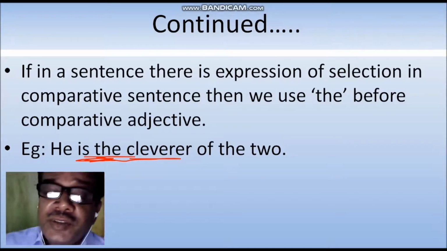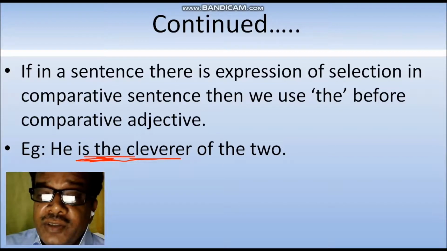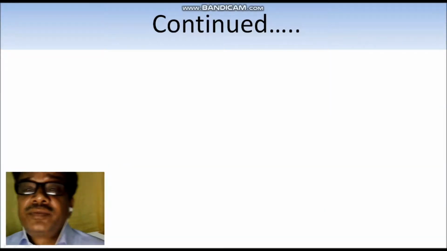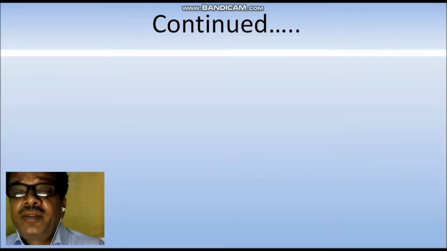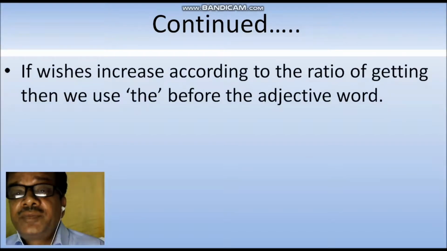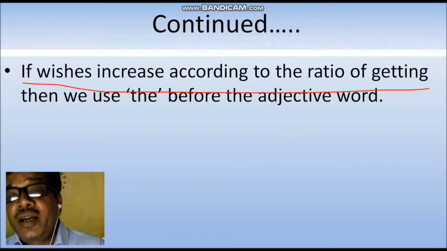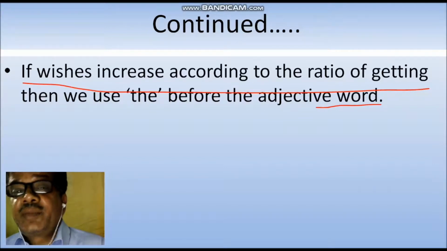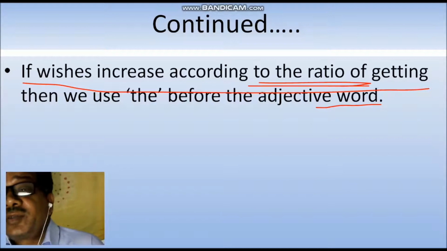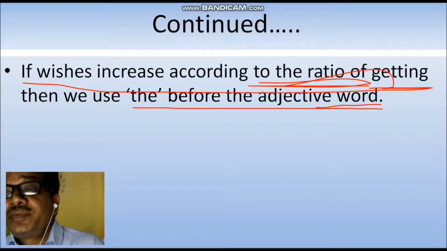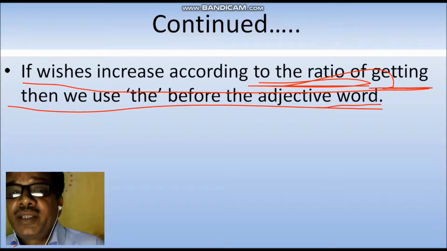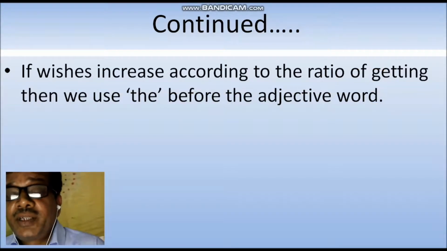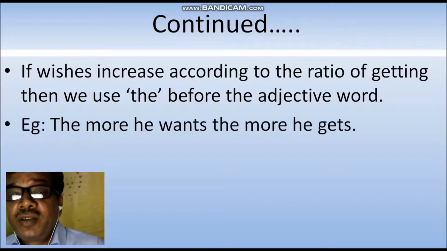It is clear. So after that we are going to do the next part of the article. And what is the next part of article? If wishes increase according to the ratio of getting. That means अगर हमारी इच्छाएं हमारी प्राप्ति के अनुसार बढ़ते जा रही हैं, तो वहाँ पर हम लोग द का प्रयोग करते हैं. Okay. The. By the example we can better understand. So see the example on your screen.